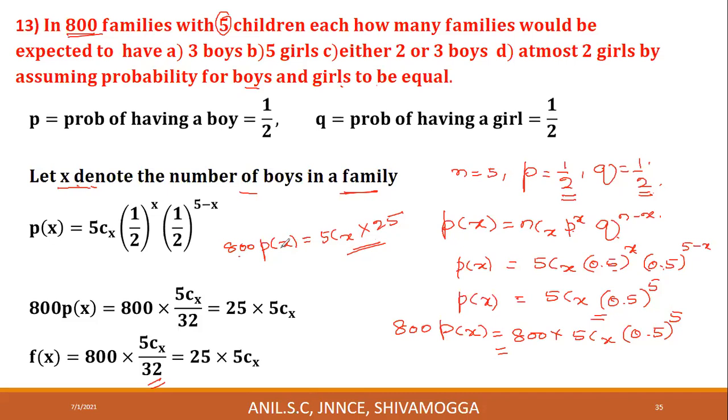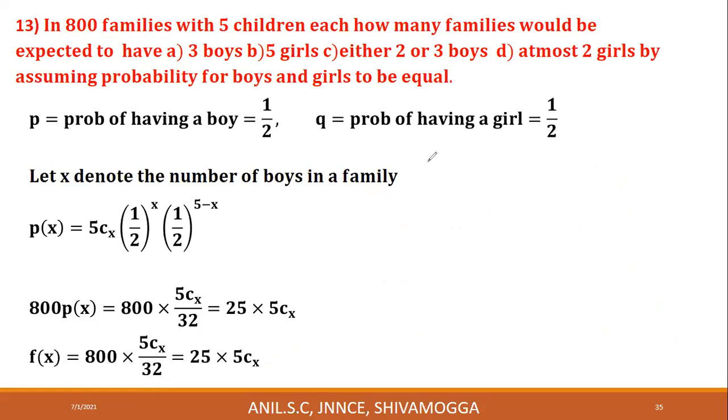Let's denote this 800 into P of X by F of X. F of X is equal to 25 into 5CX. That's what I have written here. Probability function.